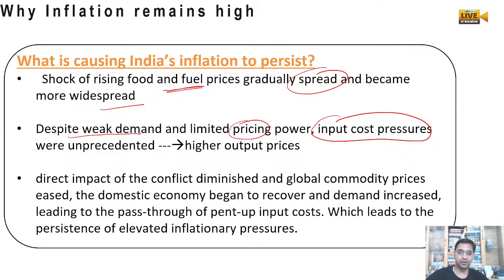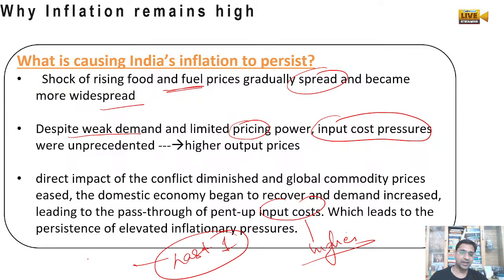Even though the Russia-Ukraine war is going on, the war conflicts are diminishing. Even the domestic economies are recovering, right? But the transfer of the cost is happening, and these input costs are higher because during the last 1 year the prices remained very high because of war and various other things. So right now these input costs are being transferred to the consumer. So that is why even after providing all the benefit to the people, the prices of the goods are not coming down, because everybody wants to recover their money, right?